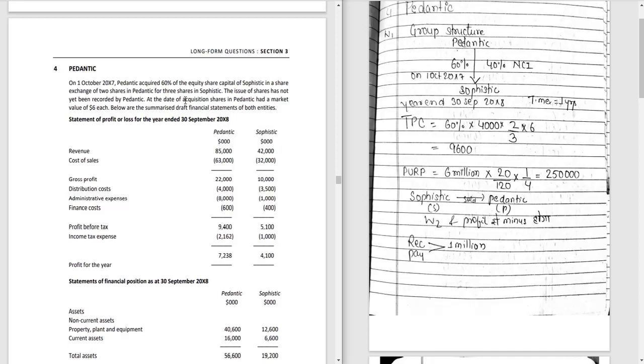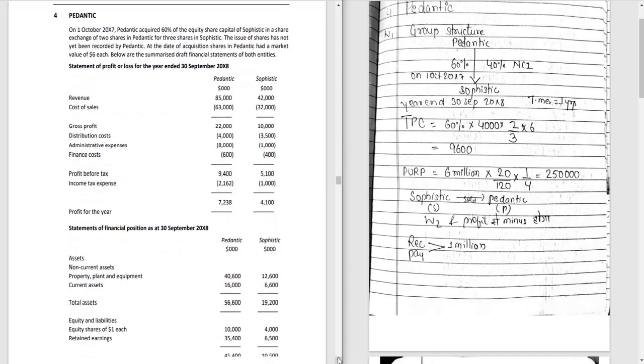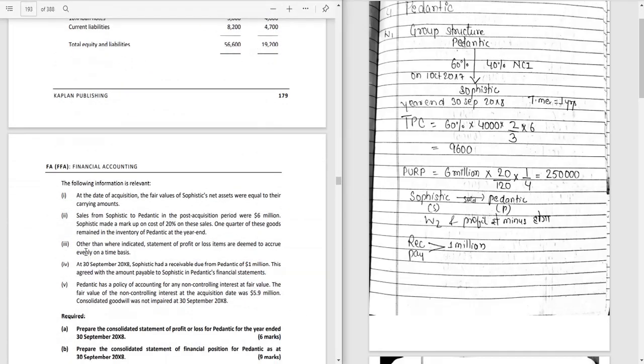Now we will read the additional information which is given: at the date of acquisition, the fair value of Sophistic's net assets was equal to their carrying amount. Next, sales from Sophistic to Pedantic. We need to be very careful here and read out who is selling to whom, whether the parent is selling to the subsidiary or the subsidiary is selling to the parent. Here Sophistic is selling to Pedantic, which means the subsidiary is selling to the parent.